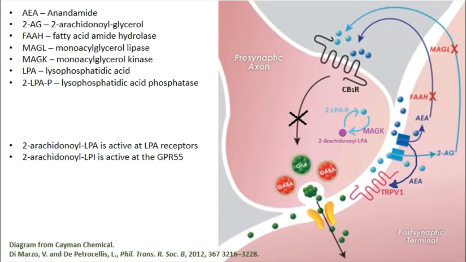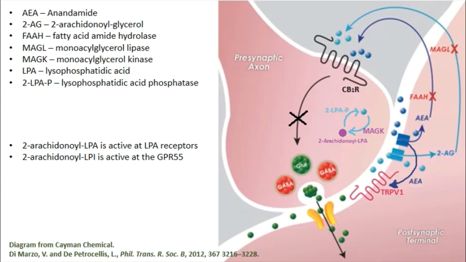Here is a map of the presynaptic and postsynaptic neuron, and I've demonstrated activity of cannabinoid and vanilloid receptors. So what you get is neurotransmission. Here we show GABA and glutamate coming across the synaptic cleft to the postsynapse, which stimulates release of anandamide and 2-AG, which can then cycle back and inhibit further neurotransmission.